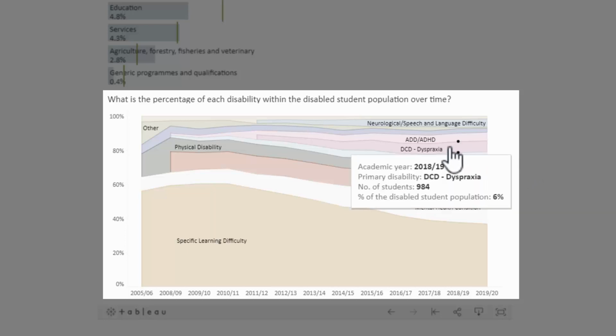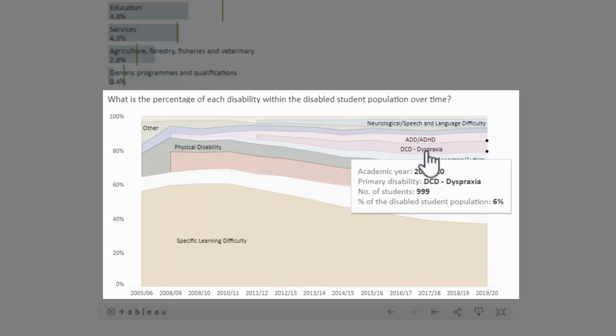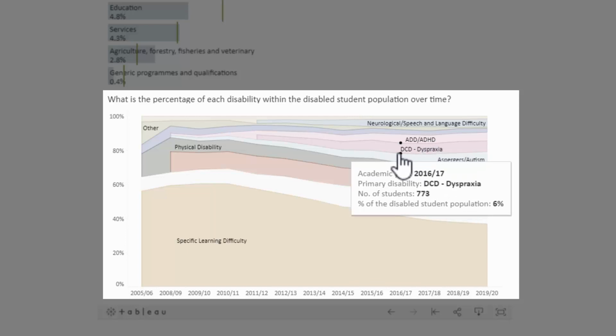If I hover over a tooltip, I can very quickly move along and get the general numbers registered with dyspraxia over time just by hovering over these tooltips and making sure that I get the piece that I want. So if I want 2016-17, for example, I've seen it there. That's 773 students, and it's also 6% of the disabled student population. In other words, 6% of those registered with services highlight DCD dyspraxia as their primary disability.